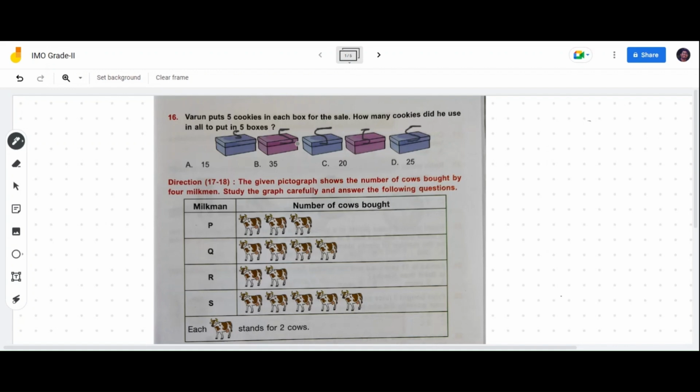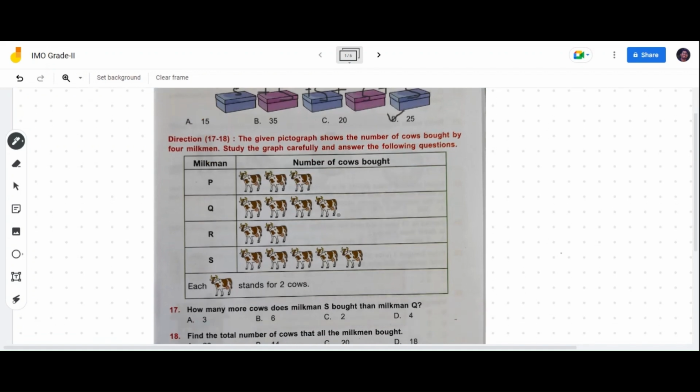Now let's add all the cookies together. 5 plus 5 is 10, 10 plus 5 is 15, 15 plus 5 is 20, 20 plus 5 is 25. Option A 15 wrong, option B 35 wrong, option C 20 wrong, option D 25 is our correct answer.